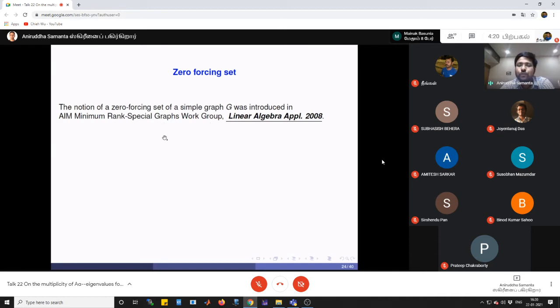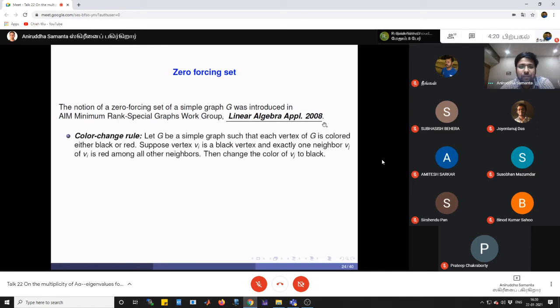So the notion of zero forcing set of a simple graph G was introduced in 2008. So first they define a rule, the color change rule. So what is the color change rule? Let G be a simple graph such that each vertex of G is colored either black or red.